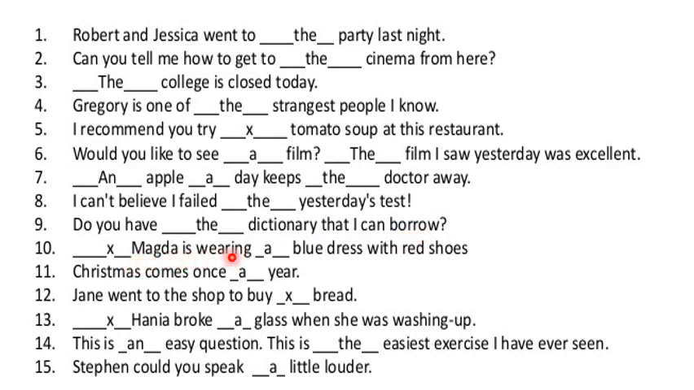Magda is wearing a blue dress with red shoes. Christmas comes once a year. Jane went to the shop to buy bread. Now you can see here bread is uncountable, but still there is no need of an article here. Hania broke, in the start there is a cross, so here is also no need of an article. Hania broke a glass when she was washing up.